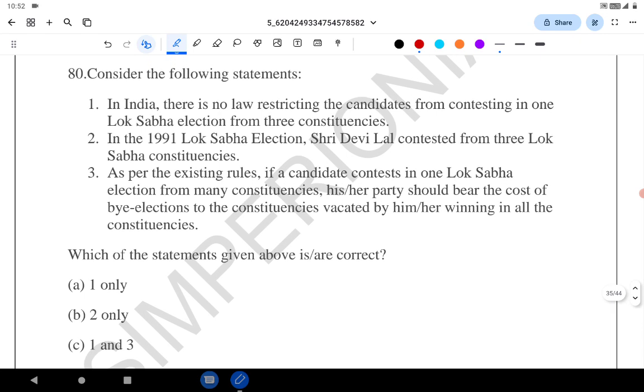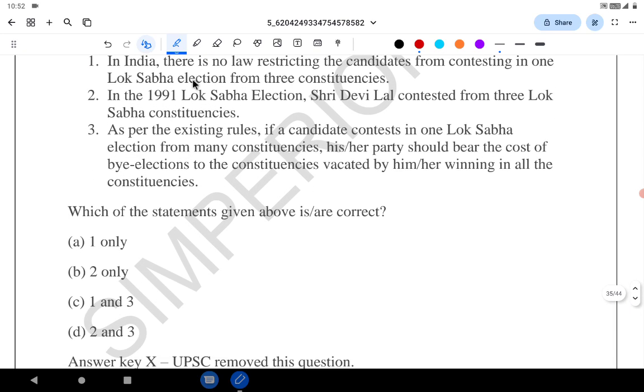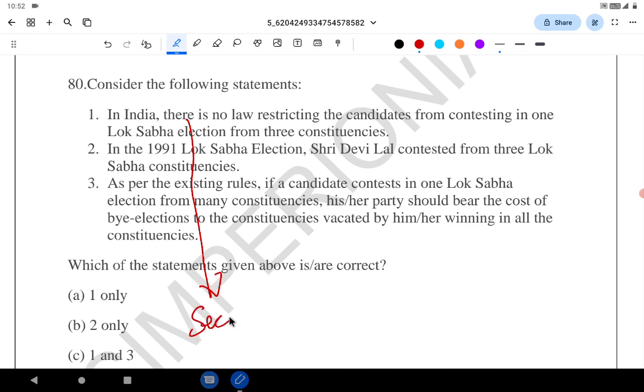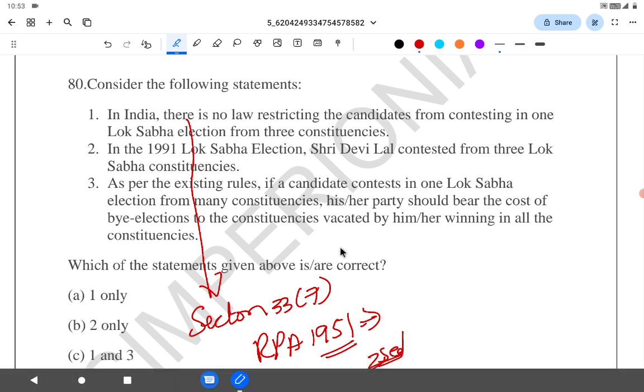In India, there is no law restricting the candidates from contesting in one Lok Sabha election from 3 constituencies. See, initially before 1996, there was no restriction, but after 1996, Section 33 subpart 7 of Representation of People Act 1951 restricts anybody can maximum contest from 2 seats. That started after 1996. Before that, people could contest 3-4 seats as well.